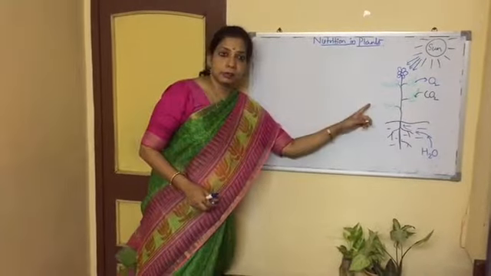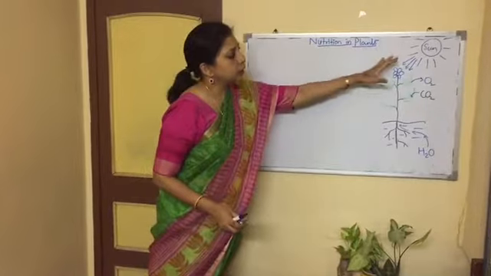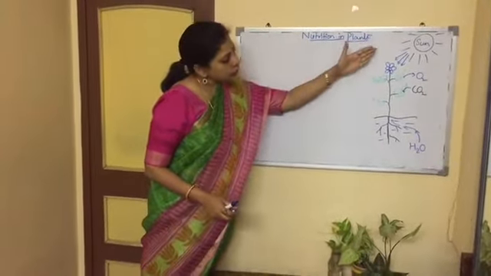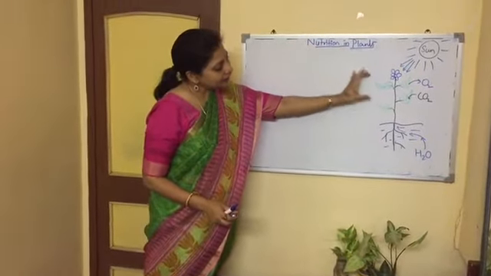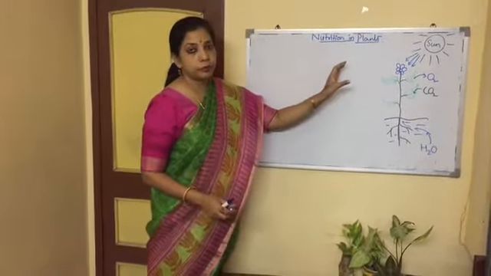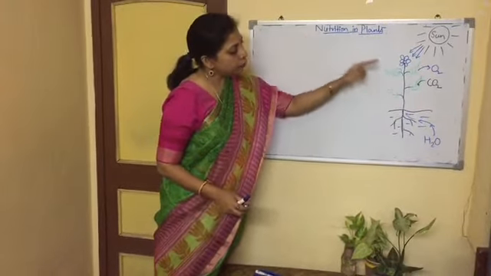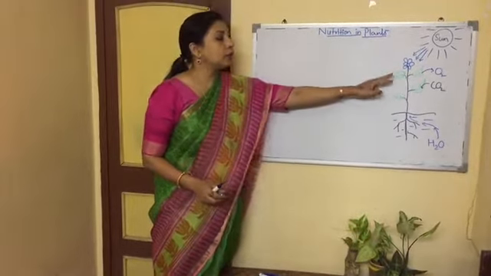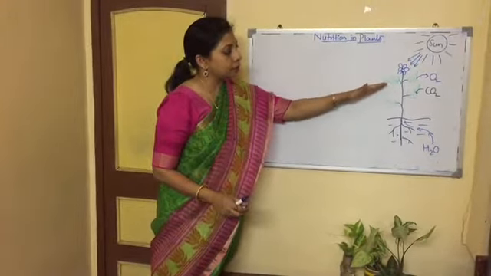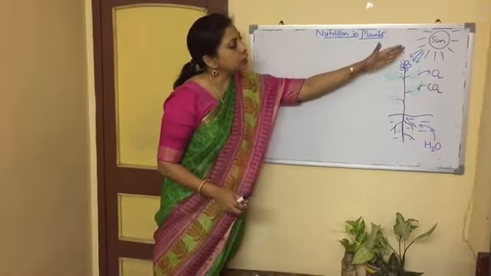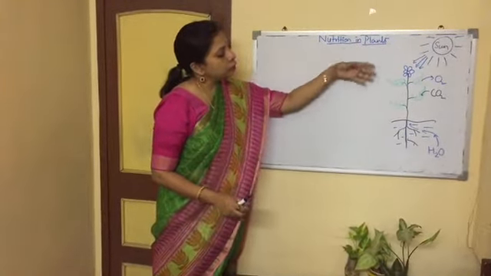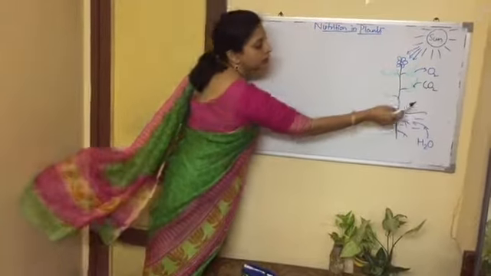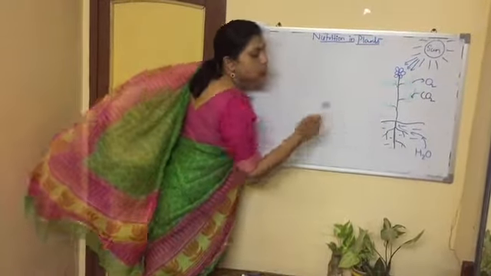Now we will study how the photosynthesis takes place in the green plant. You can see there is a plant with the green leaves. There is sunlight. So how does this photosynthesis take place? Photosynthesis takes place in the green leaves, they prepare the food with the help of carbon dioxide and water, and they have green pigment called chlorophyll in them. They obtain sunlight which provides energy to the chlorophyll so that chlorophyll can combine carbon dioxide and water.